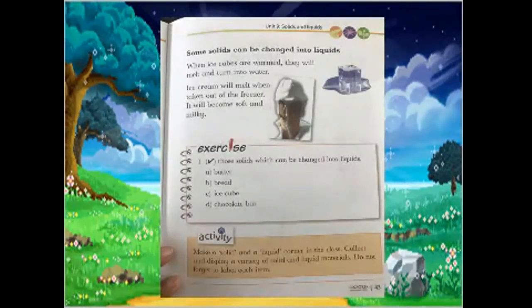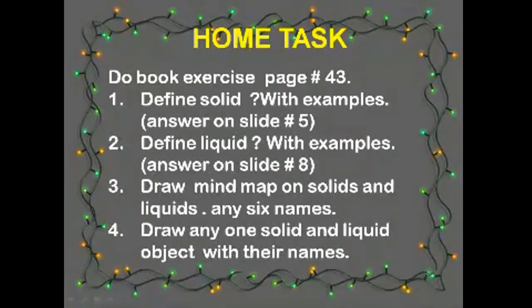So let's start our home task. After completing your book page number 43, I have given you a question in your copy. First, you will make the title page of your unit number 9, solid and liquid. And yesterday, as you have completed your unit number 14, movement work, good students have completed. And in your chat box, you will write your name who have completed their science work. Definitely, I will make a star on their faces and on their hands when they come to school.